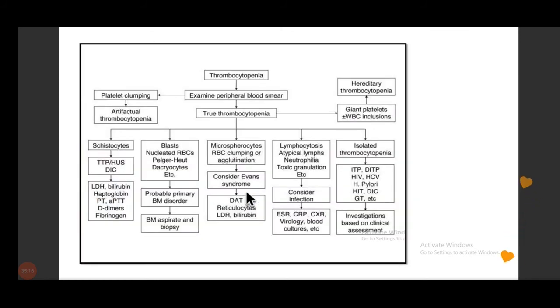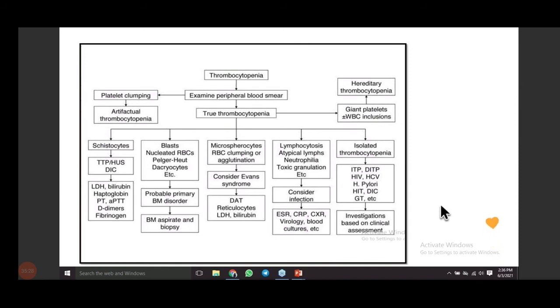Okay, now rather than going into much detail, I'm just showing you this one picture. So what you have to understand in this is, first of all, we are seeing a peripheral smear. So there is thrombocytopenia. You got the report of the patient that in the CBC the platelet count is, for example, 50,000. So what you do is you examine the peripheral smear.